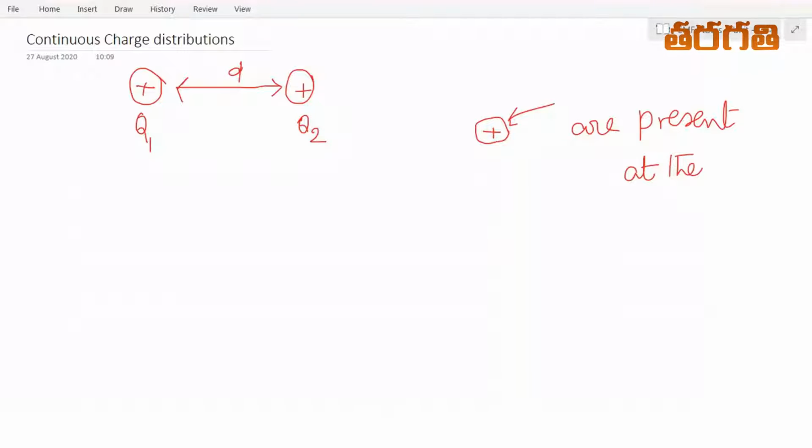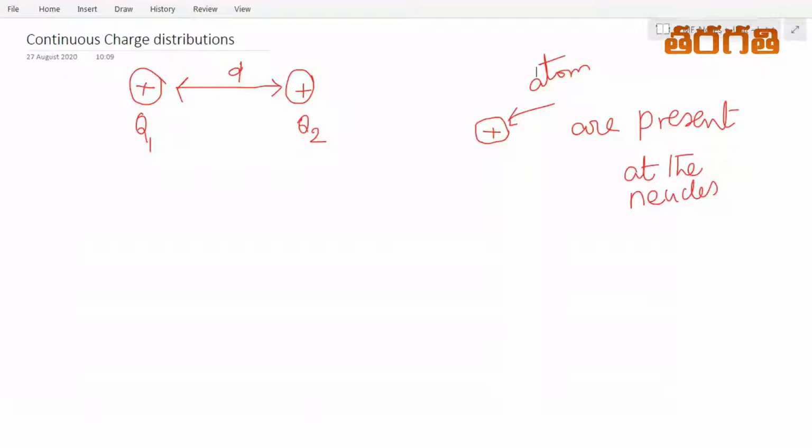So you know that all the positive charges are present at the nucleus. The atom is the tiniest particle in matter, so it is not possible to have charge distributions in a distinct manner.